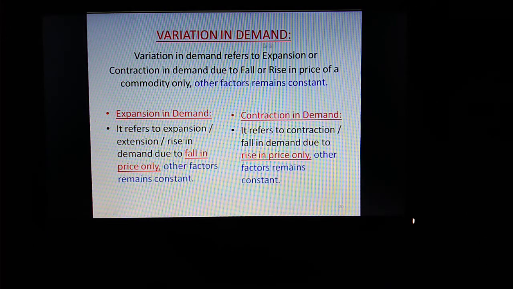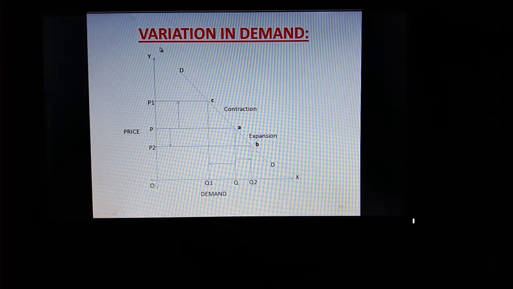Now there is a combined diagram of variation. Here is the combined diagram of variation in demand. This particular diagram of variation in demand is not there in your textbook. So please, after listening to this particular lecture, please copy down this particular diagram. So up to this point of time, we have studied variation, expansion and contraction, which takes place due to change in price of a commodity only, and there are no changes in other factors.